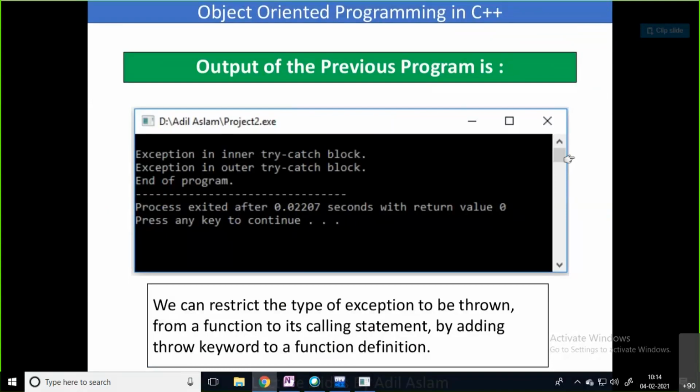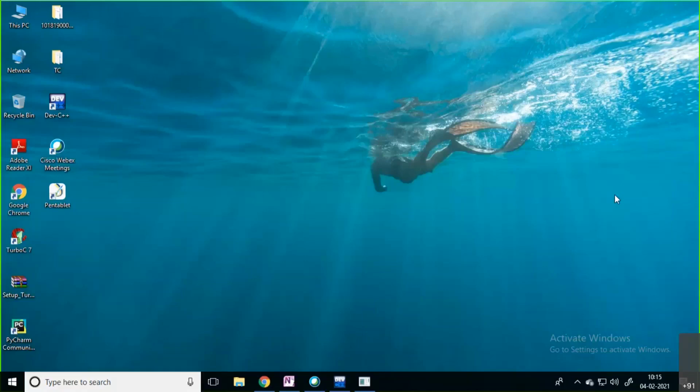One more concept here: we can also use this with a function. In the function case, we have not seen how you can handle the situation with try and catch. Directly inside the main function only, we are writing this try and catch block.